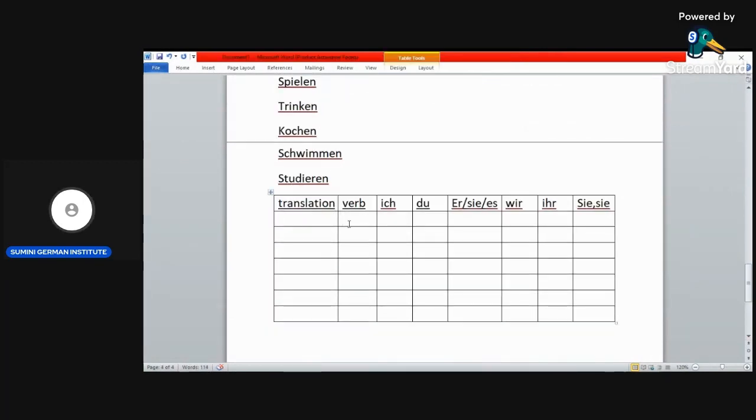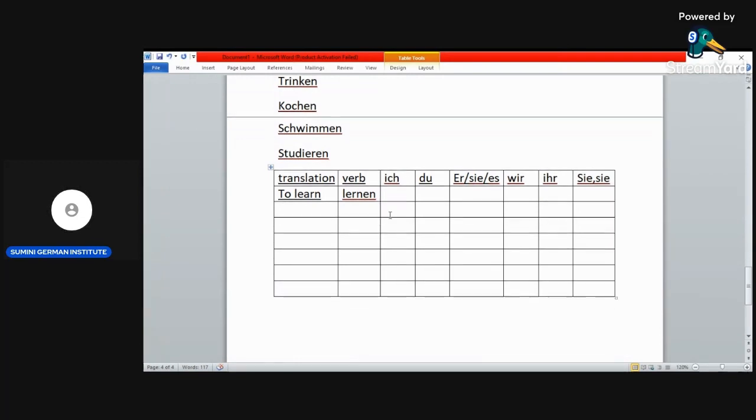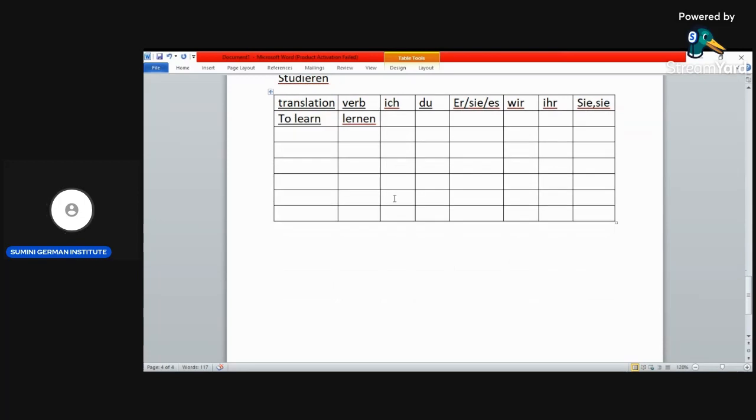I prepared a table. What's lernen? Lernen is to learn or to study. Okay, let's use to learn. So we said that these verbs are conjugated with the noun or the personal pronoun.